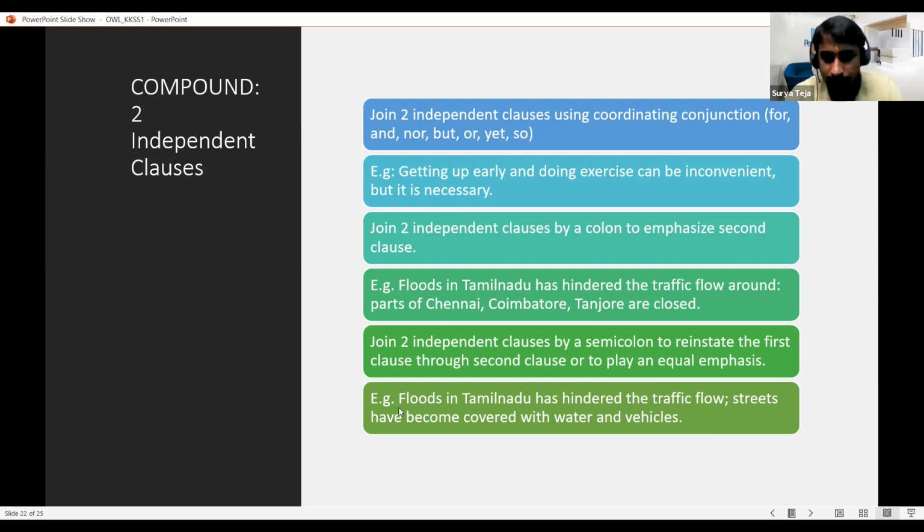Say here, floods in Tamil Nadu have hindered the traffic flow. Streets have become covered with water and vehicles. What I am communicating is that floods in Tamil Nadu have hindered the traffic flow, which is the main gist of the sentence. I also added other important elements which describe the first sentence, like streets have become covered with water. These add intensity or gravity to the first sentence. That is how colons and semicolons are used to communicate a proper meaning in a sentence.